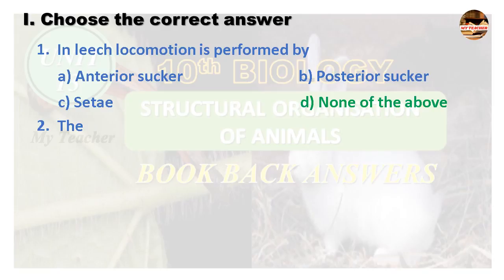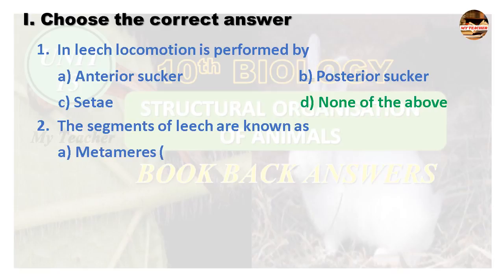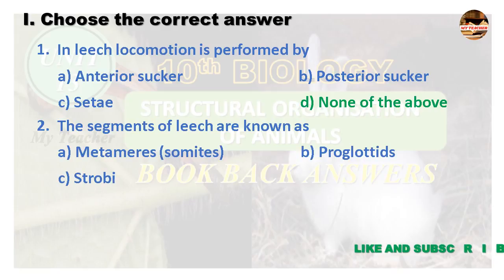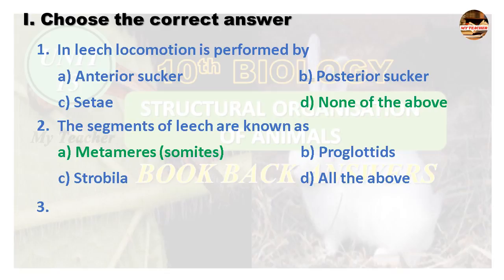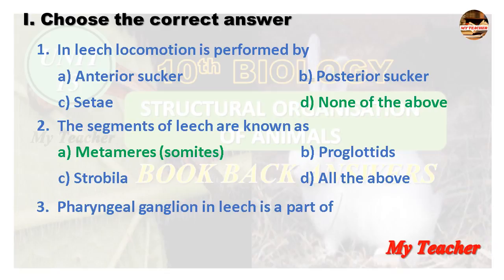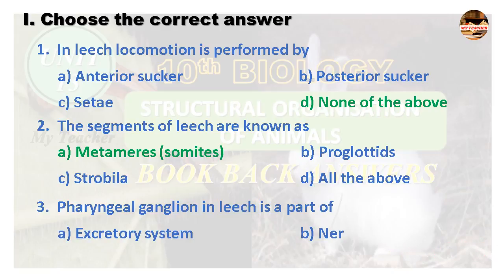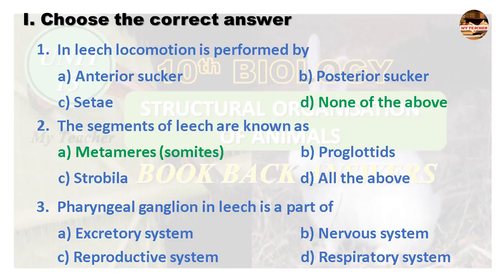Second question, the segments of leech are known as metameres or somite, proglottids, strobila, all of the above. Answer is metameres or somites. Third question, pharyngeal ganglion in leech is a part of excretory system, nervous system, reproductive system, respiratory system. Answer is nervous system.